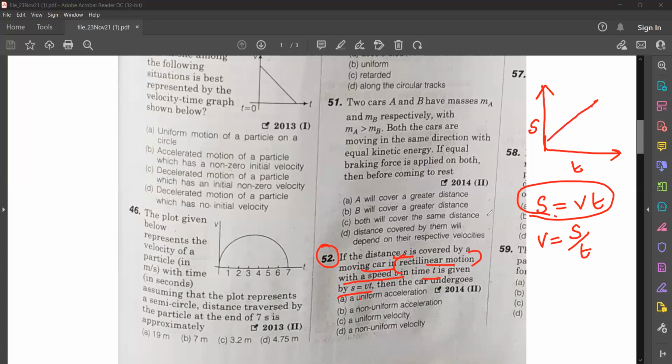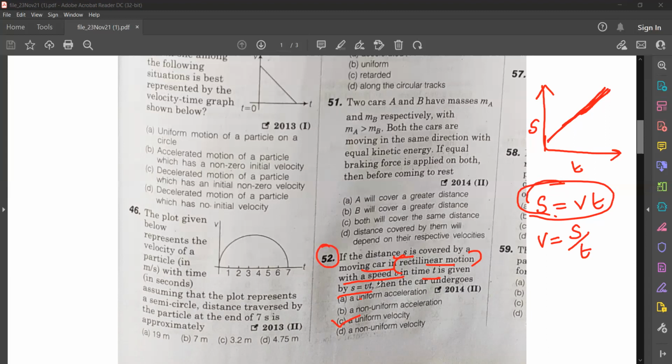So a line in this graph indicates what? S is equal to Vt is a linear equation, isn't it? No square, no cube, anything. So surely if we draw, we'll get a line. In the displacement-time graph, if we get a straight line, that indicates the velocity is uniform. Understood?